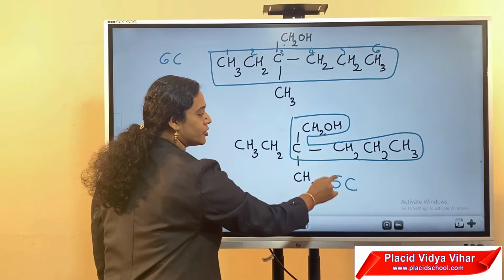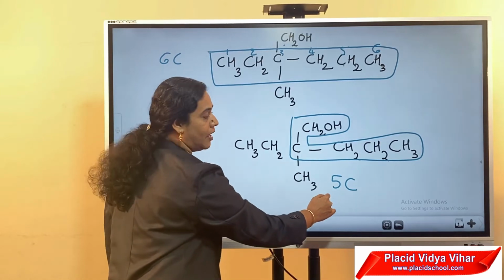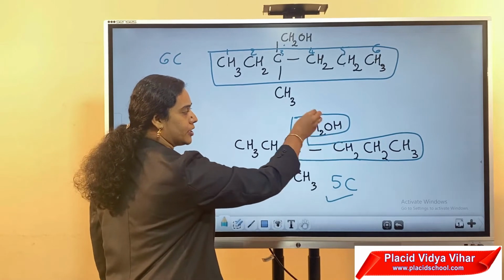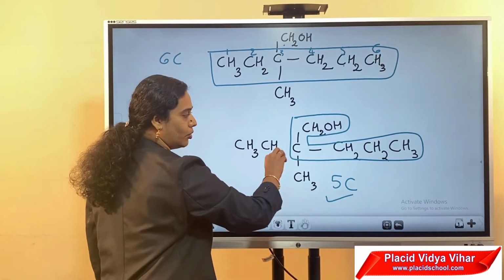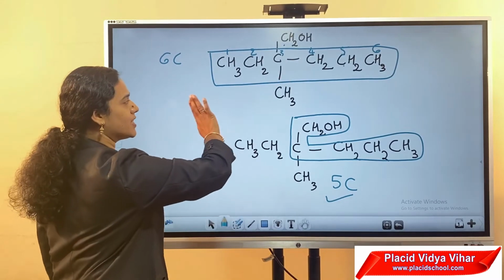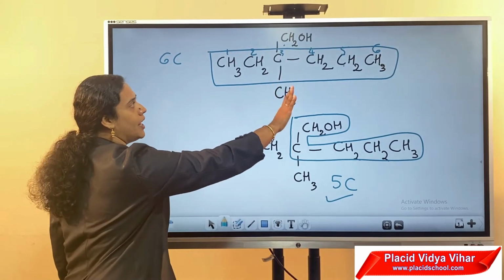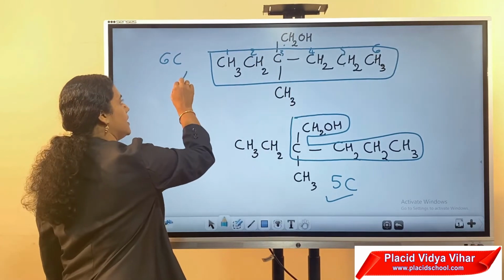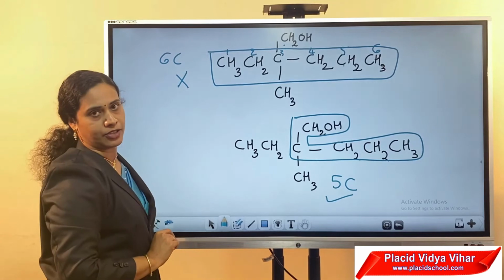But this chain consists of only 5 carbon atoms. But this is the correct parent chain because the functional group is attached to a carbon that is included in the parent chain. Whereas the other chain contains the maximum number of carbon atoms, but the functional group is not a part of the parent chain. Therefore, this is a wrong chain, a wrong selection.